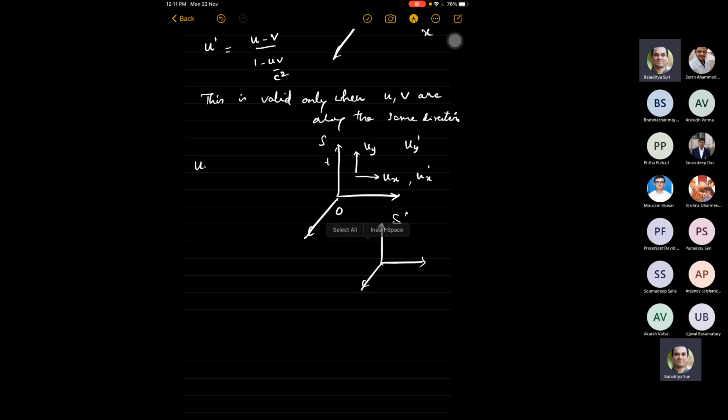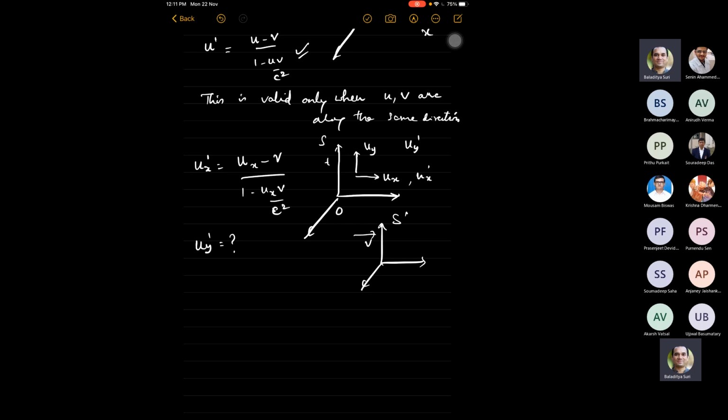We know that ux prime is going to be ux minus v, and for simplicity we will take v to be along the x direction. So ux prime is ux minus v by 1 minus ux v by c squared. This we know exactly from the previous formula. What about uy prime?